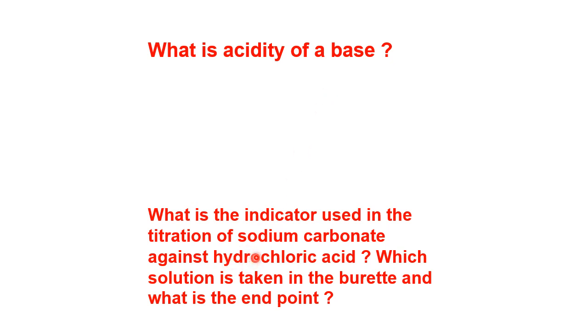Last viva of the session. What is the indicator used in the titration of sodium carbonate against hydrochloric acid? Which solution is taken in the burette, and what is the end point? Right. The indicator used in the titration of sodium carbonate against hydrochloric acid is what? Methyl orange. In this case, in the burette we take sodium carbonate, and in the pipette we take hydrochloric acid. The end point is what? The end point is when the yellow color changes to pink color. That is the end point or the completion of the reaction.